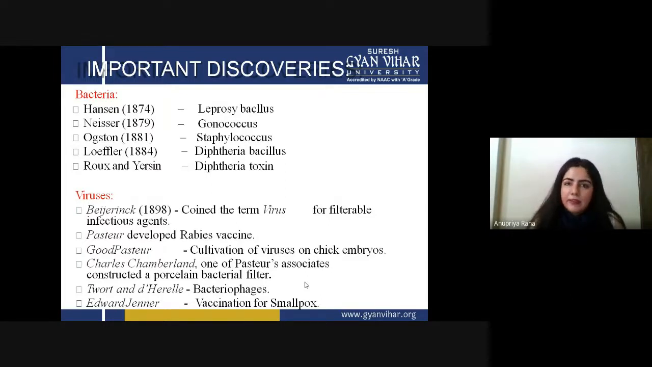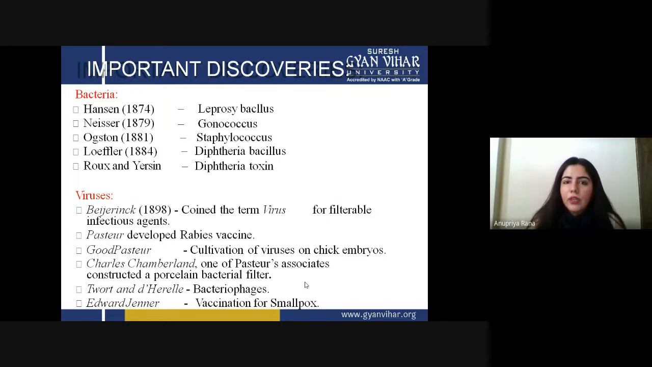Pasteur developed the rabies vaccine, that was important. Goodpasture did cultivation of virus on chick embryo. Beijerinck in 1898 introduced the term virus. Goodpasture, not a relative of Pasteur, was someone else who cultivated the virus on the chick embryo. Charles Chamberland, one of Pasteur's associates, constructed a porcelain bacterial filter, which basically filters the bacteria out of any culture.